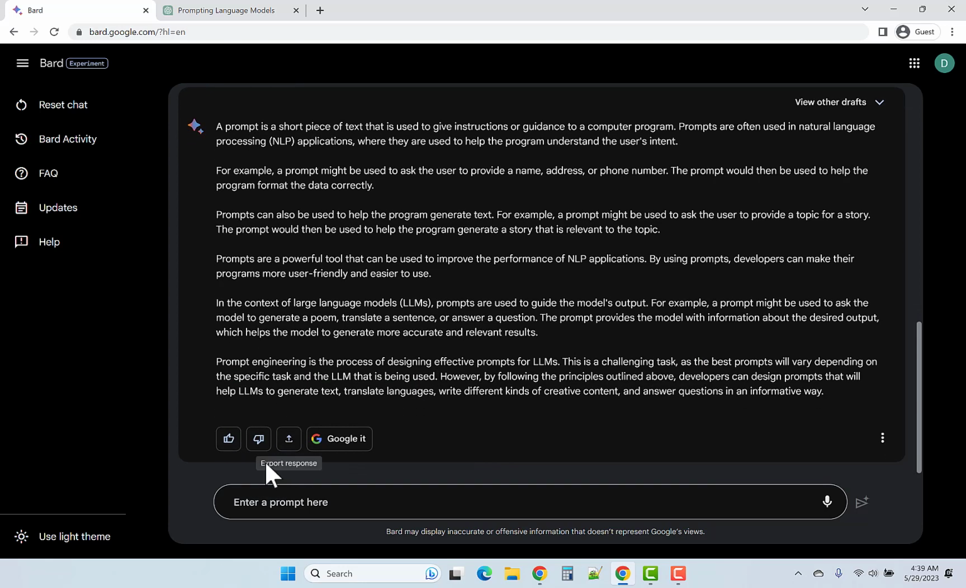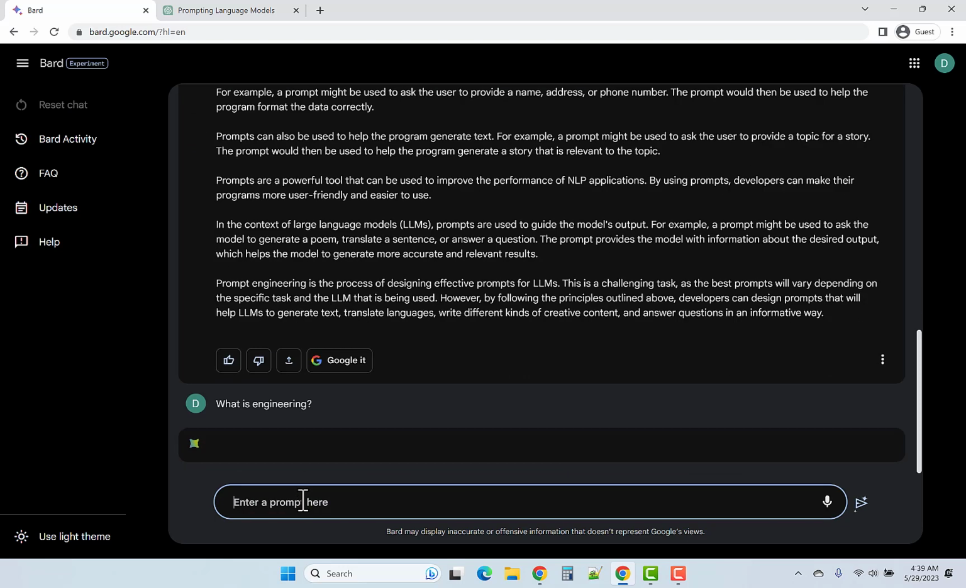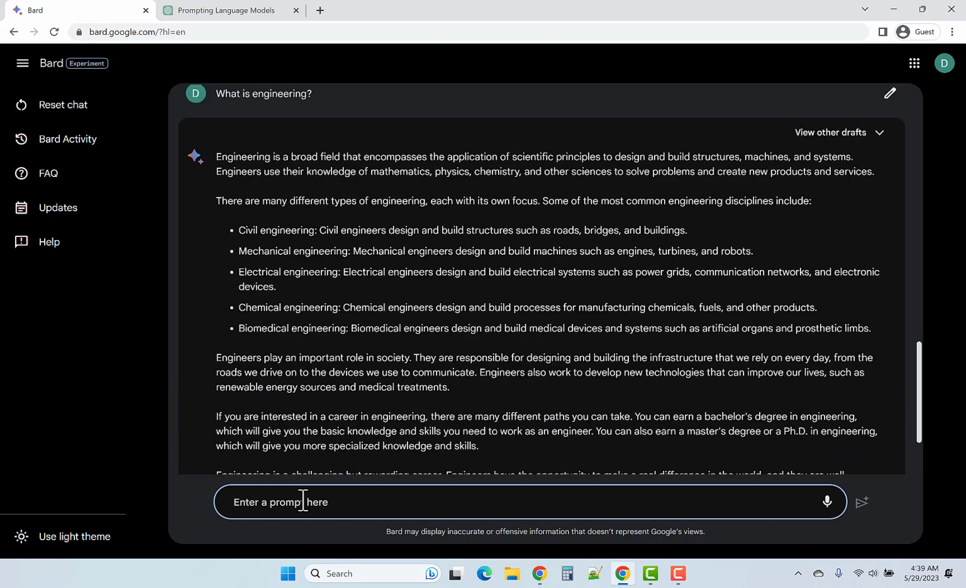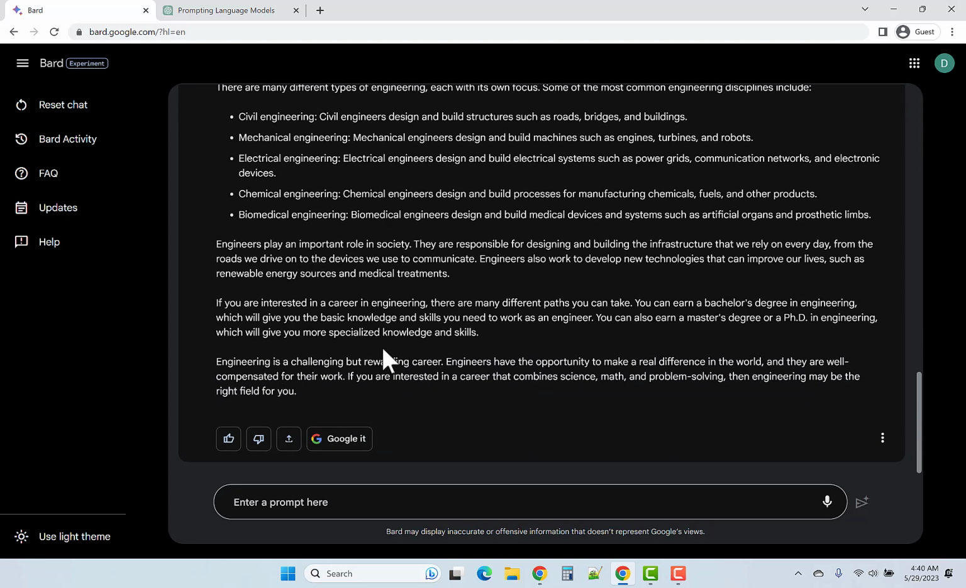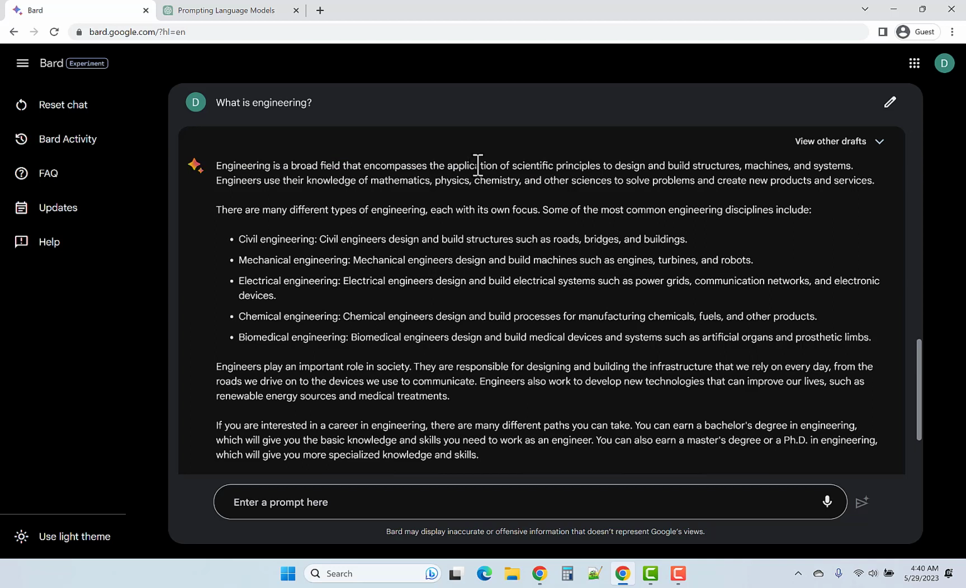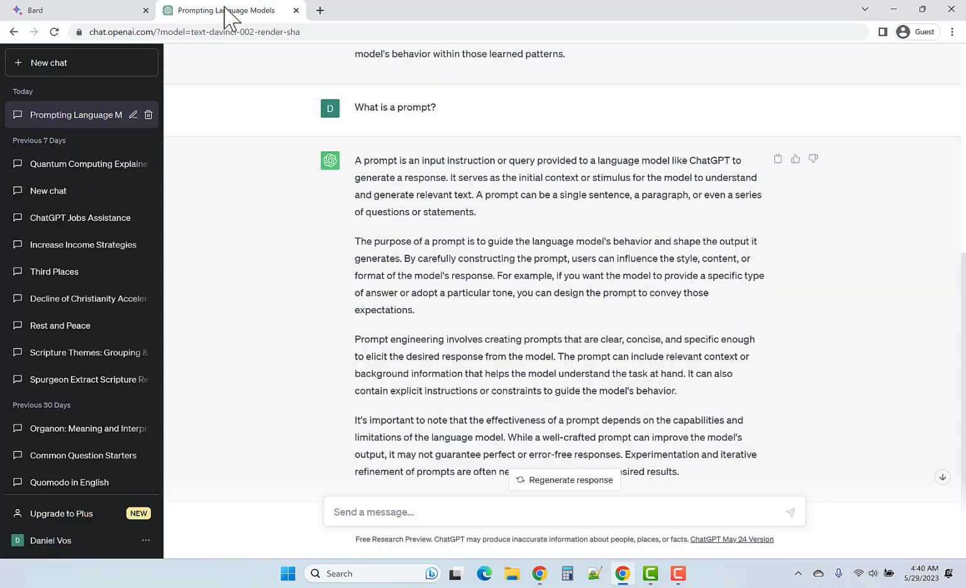All right, let's ask one more question. What is engineering? Because prompt engineering, it's a composite term, right? Okay, so engineering is a broad field that encompasses the application of scientific principles to design and build structures, machines, and systems. It gives examples: civil, mechanical, electrical. So the idea here is that you're applying some scientific principles to achieve a worthwhile result. That's what this course is about.